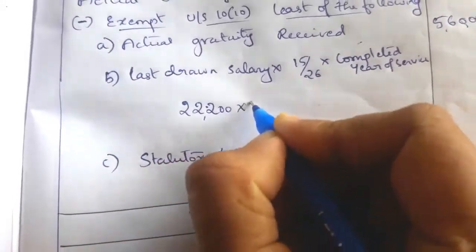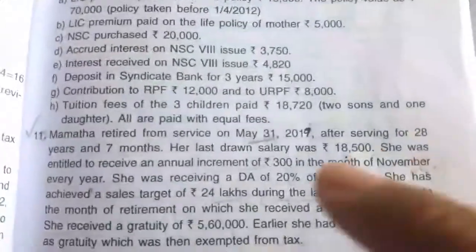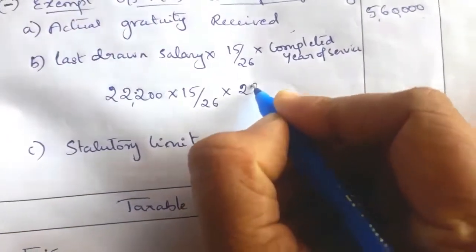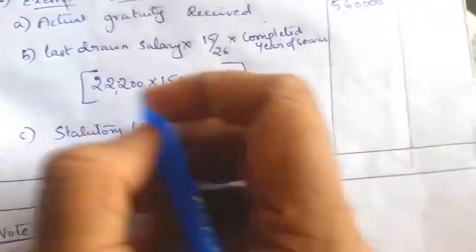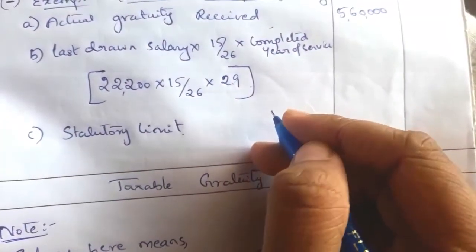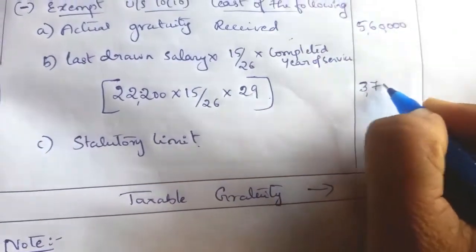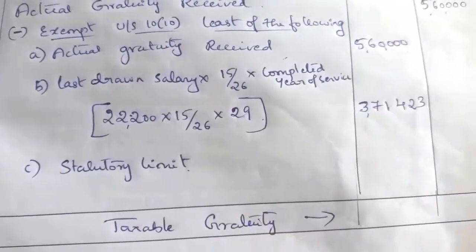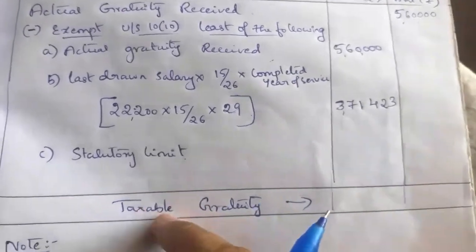22,200 into 15/26 into completed years of service. In case of those covered under the Gratuity Act, 28 years 7 months means 29 years. So when you calculate, you will get 3,71,423. Then the statutory limit we have to take.